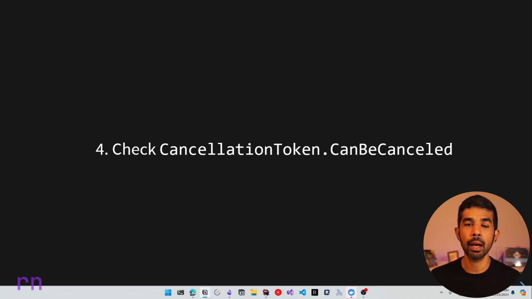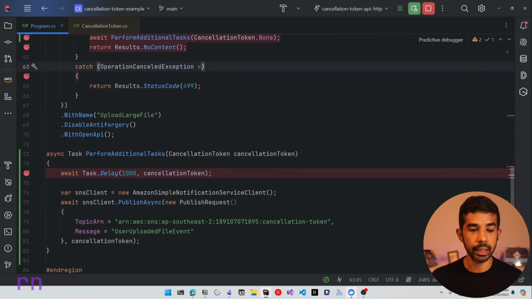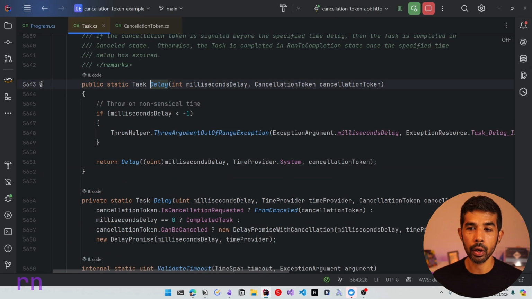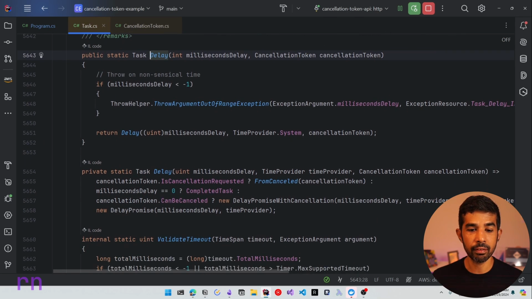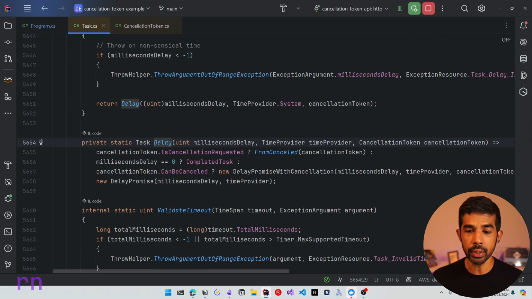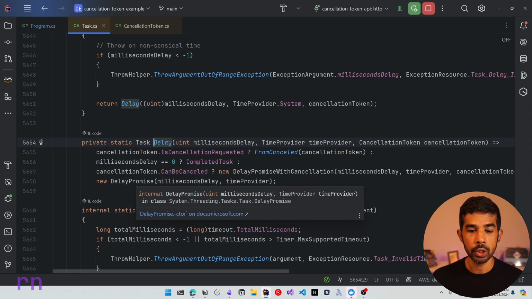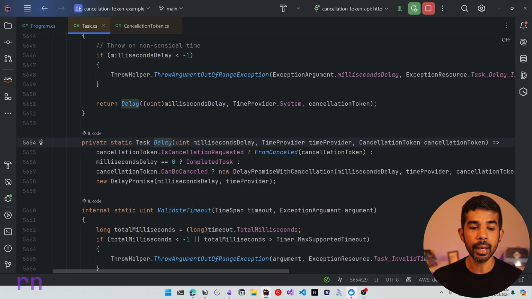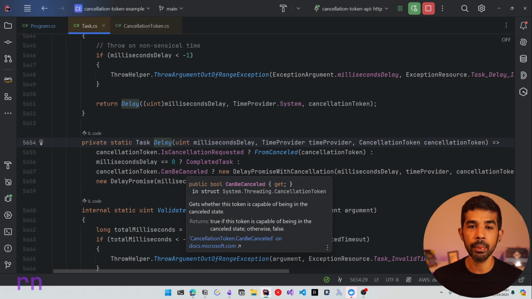Now, one of the best examples for this is the Task.Delay. So let's switch back to Rider. Let's navigate into the Task.Delay method. Rider automatically disassembles this code and shows the internal implementation. So let's navigate further into this method, which calls the delay function. And in here, you can see that this is checking CancellationToken.CanBeCancelled. So if it can be cancelled, it uses the delay promise with cancellation class. Otherwise, it simply uses the delay promise. So it has two different implementations based on whether the cancellation token can be cancelled or not.